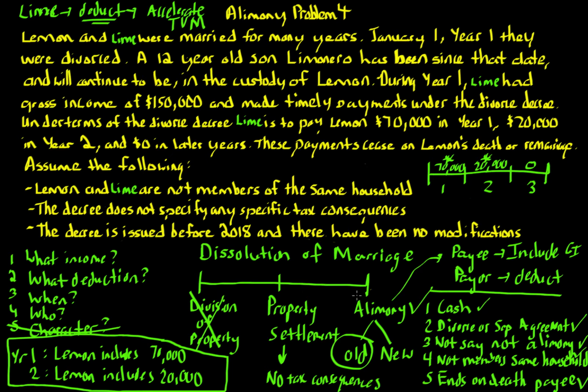And the idea here also is that this looks too much like property settlement. Property settlement can be in the form of cash. Now, we go through all 5 criteria, and we are under alimony, but it just looks too much like property settlement. Because property settlement, the idea there is, upon divorce, there's usually some big payout. Like we have here, $70,000 in cash. Yeah, there's $20,000 in year 2, but that's an issue. So if you ever see alimony where it meets all 5 criteria, and there's a big payment in year 1, but there's $0 in year 2, year 3, that's going to be automatically subject to the limitations we're about to talk about, the excess front-loading limitations.